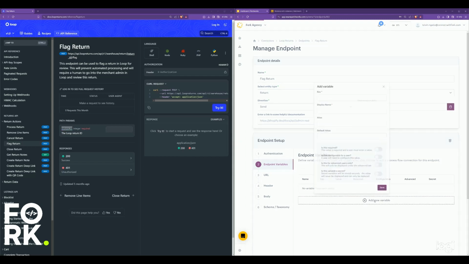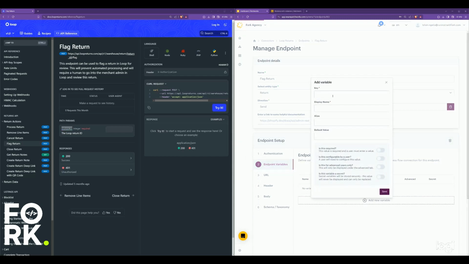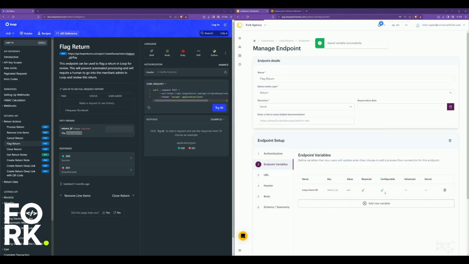So create that return ID. Put a default value of none, and then we want it to be known by that, so that's going to be the name. It could be the same thing as the alias, but at this point we have to make sure that it's required. Yeah, all good, required, awesome.